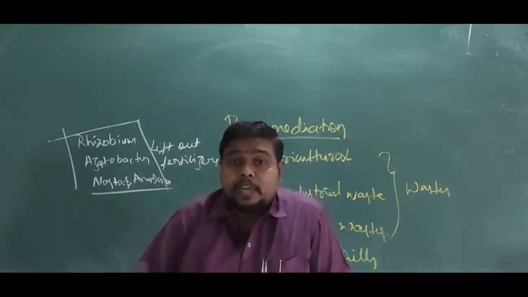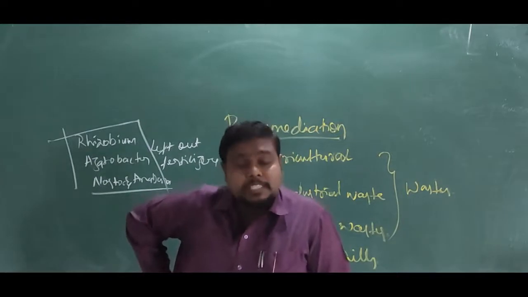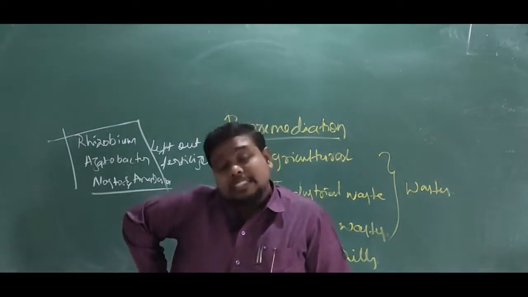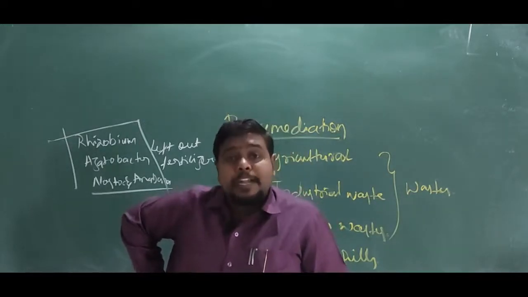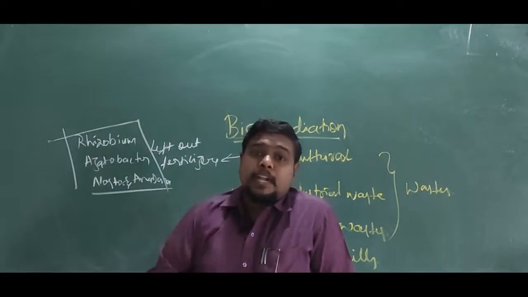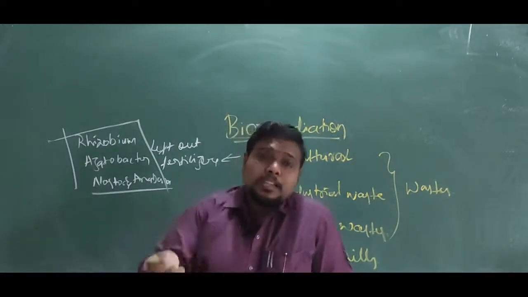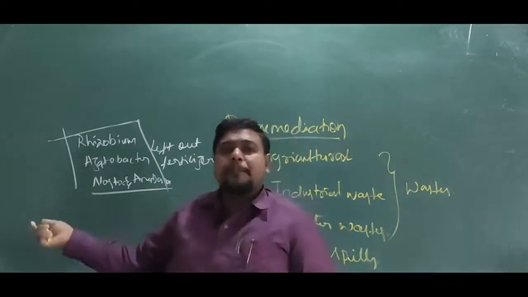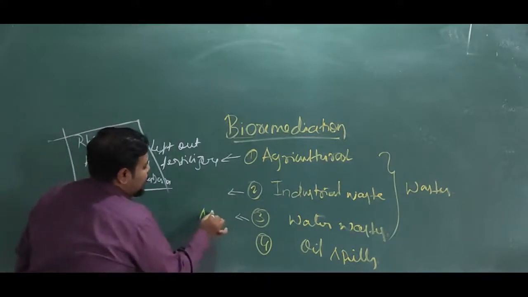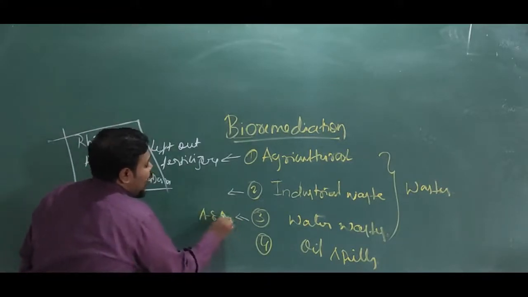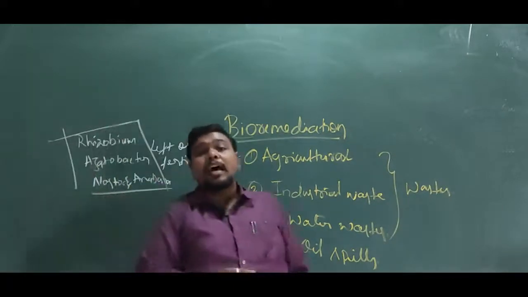As you have learned in your second PUC, sewage treatment has two different stages: primary treatment and secondary treatment. In primary treatment, we remove the larger particles with the help of filters, a large filter and then a smaller one, removing the pickable things. When we come to the second stage, we employ certain aerobic and anaerobic bacteria to remove the organic matter found in the sewage.